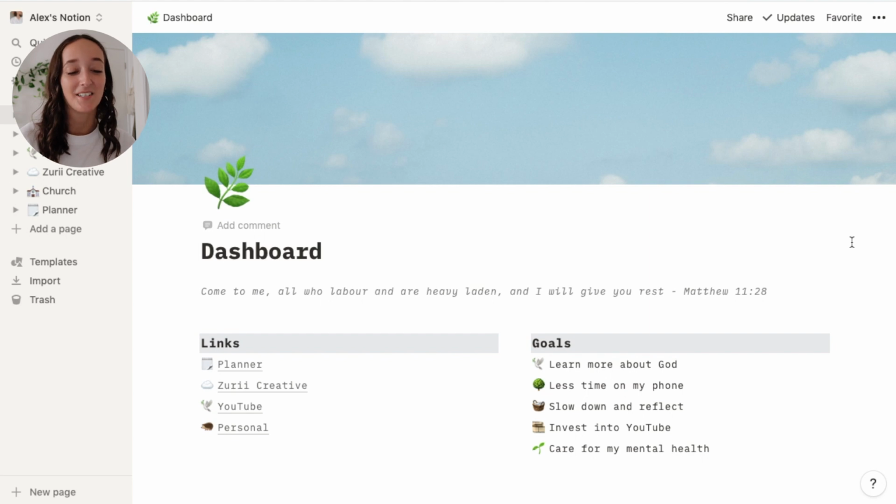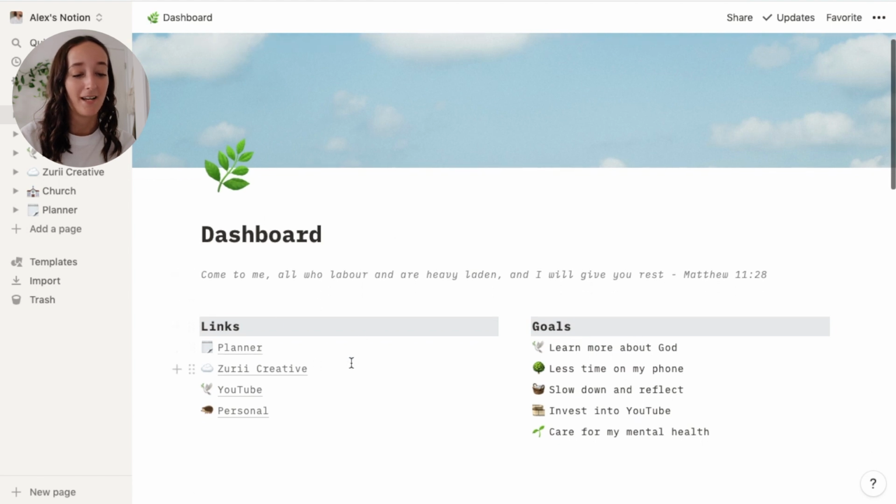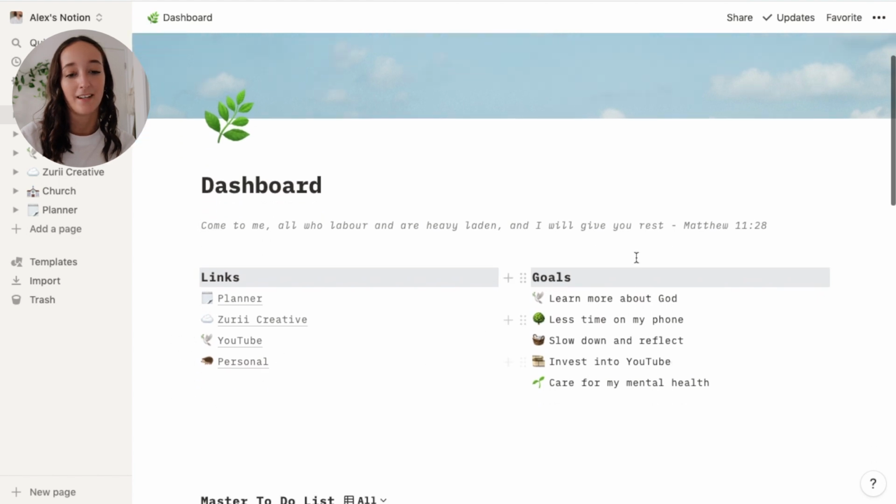Okay guys, so welcome to my Notion. This is my dashboard or my main page. I love that you can kind of customize things with like little cover pictures and emojis. I just have this verse here from Matthew, and this page kind of just has links to other things and kind of just like overarching things. So I have links to all my different pages. So I have my planner, Zurii Creative, YouTube, and personal. And then next to it, I just have my goals for the year here so I can kind of see them and just be reminded of them frequently.